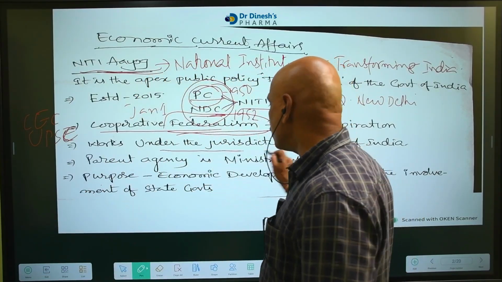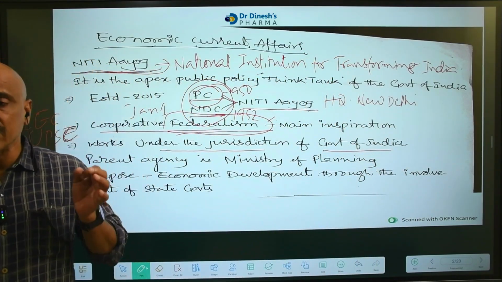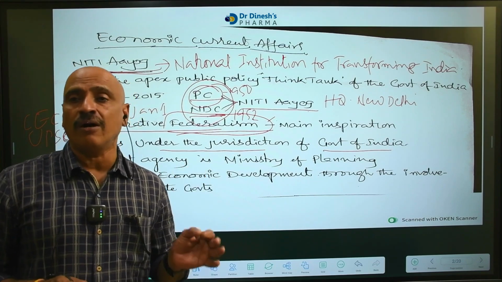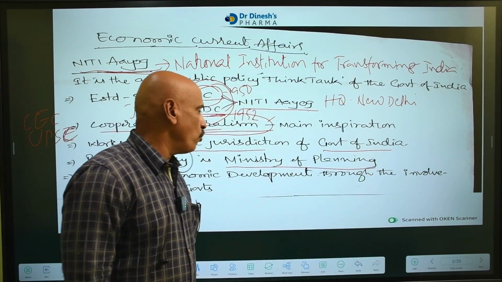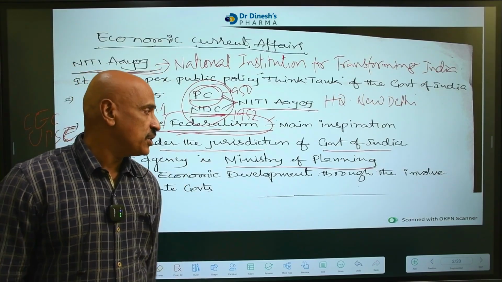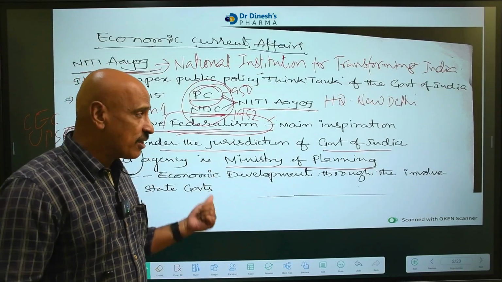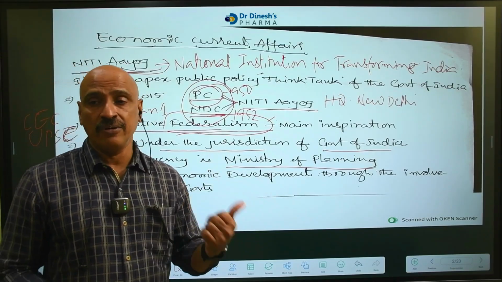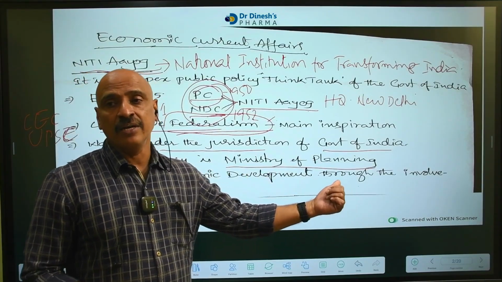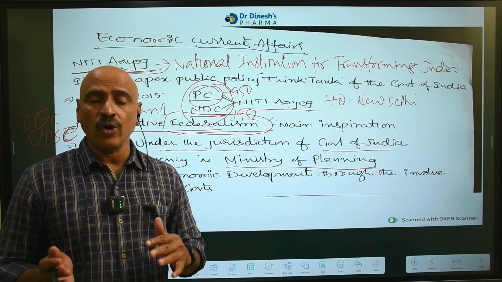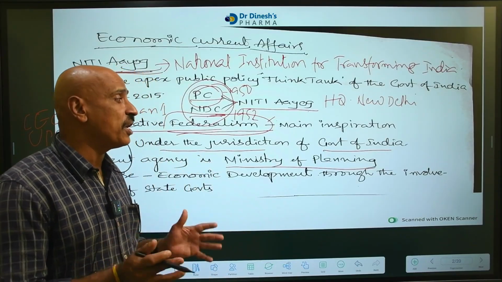It works under the jurisdiction of the central government, the government of India. NITI Aayog works under the control of the central government, the Department of Planning. It is the parent agency of the Ministry of Planning. What Ministry of Planning is there in our country? Remember, that Ministry of Planning is the parent agency of NITI Aayog. But NITI Aayog's main duty is economic planning. It gives advice on the economic planning of our country. That's why it is also called a think tank.